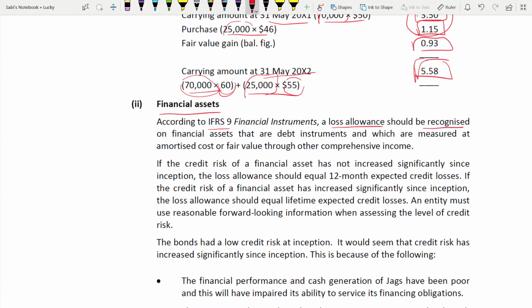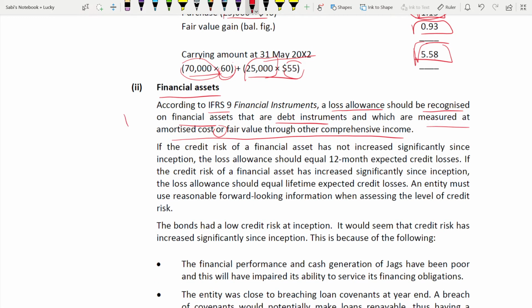So loss allowance should be recognized on financial asset when the debt instrument is measured at amortized cost or at fair value through other comprehensive income. Or, in these two conditions, you have to recognize a loss allowance. When a debt instrument, like in this case, is measured at amortized cost or fair value through other comprehensive income. If it is fair value through profit and loss, no loss allowance. I've explained this in my lecture also, in financial asset, when I was explaining the impairment of financial asset in that lecture. So 1 mark out of 8.